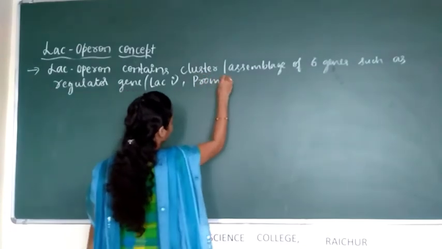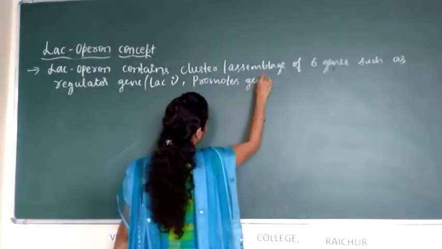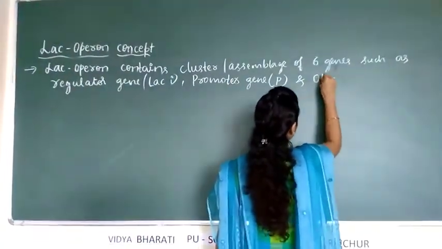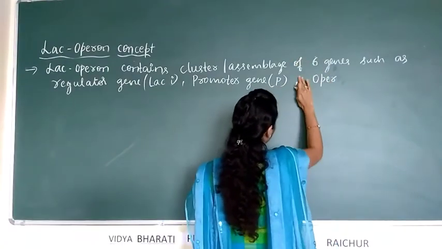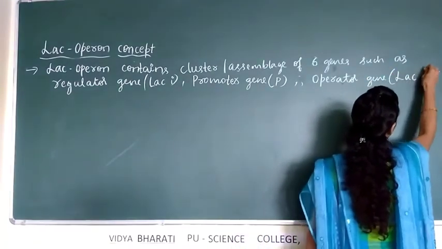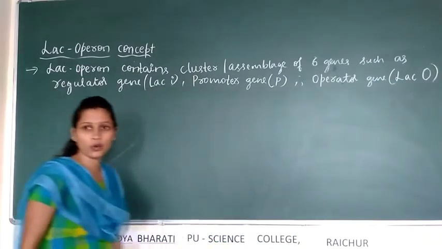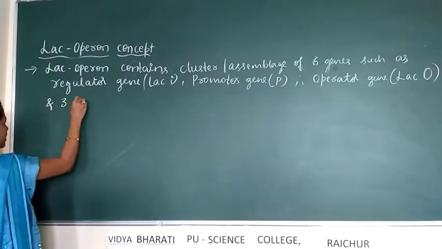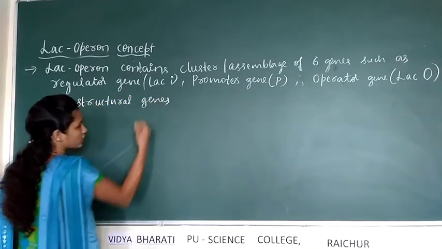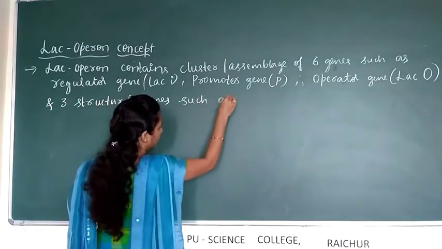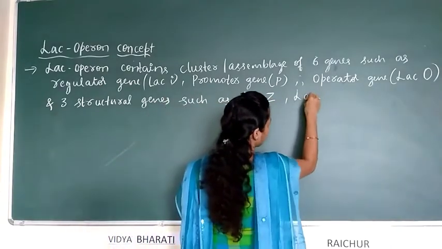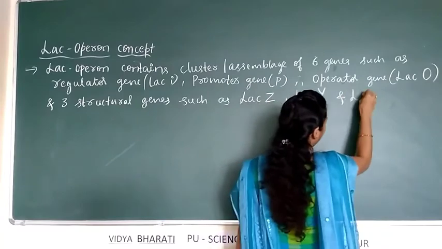The promoter gene is designated as P, and the operator gene is designated as LAC-O, and there are 3 structural genes, such as LAC-Z, LAC-Y and LAC-A.